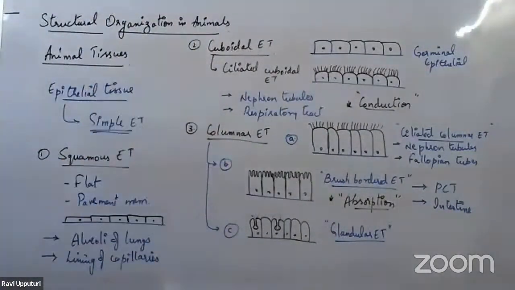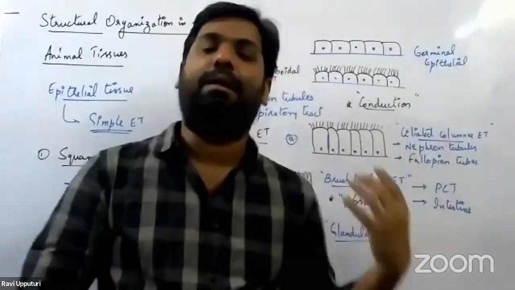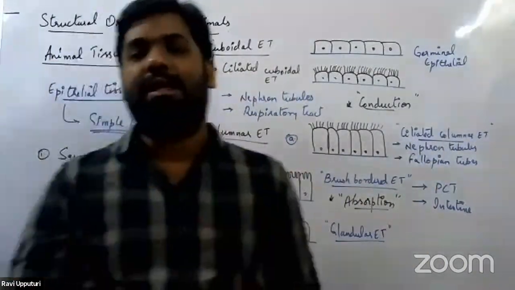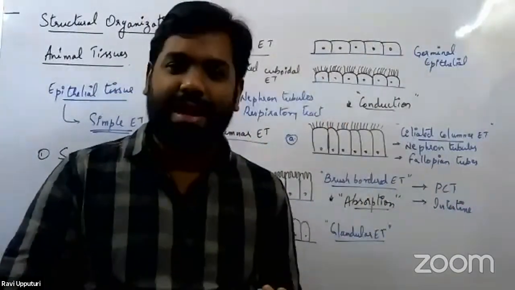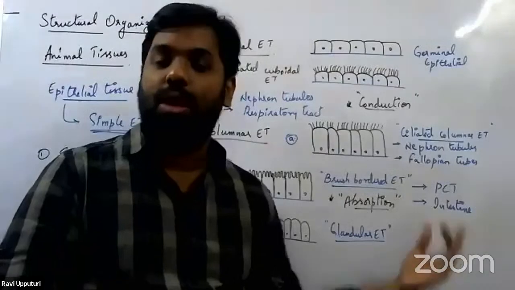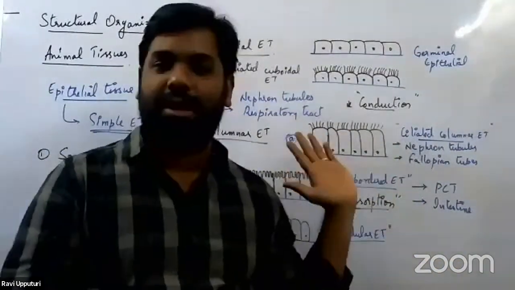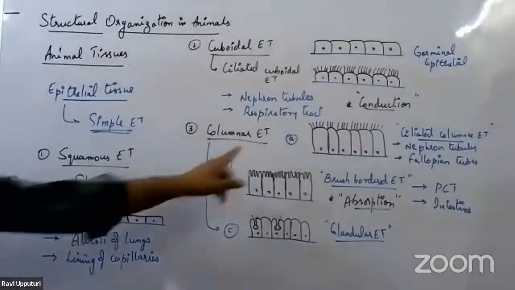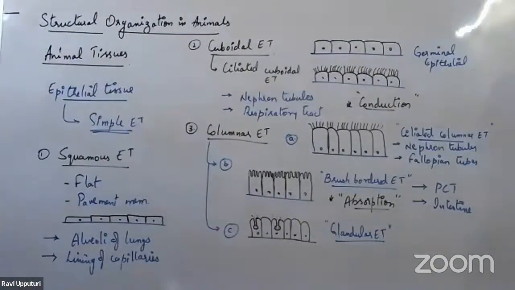In several places in our body we have glandular epithelial tissue. Wherever there are secretions happening in our body, the type of epithelial tissue there is glandular epithelial tissue. In the skin itself, we have two types: one is the sebaceous gland, and the other is the sudoriferous gland, the sweat gland. So three modifications of the columnar epithelial tissue we have seen: ciliated columnar, brush bordered, as well as glandular epithelial tissue.